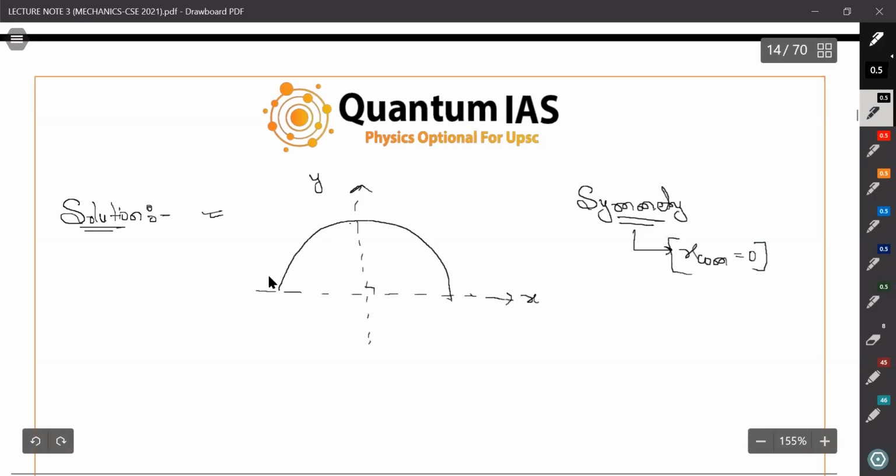Because suppose this is the half portion, and this is the half portion. We have already discussed that it lies on the center of symmetry, so it will lie somewhere on this line. Now let us define how we can find it.